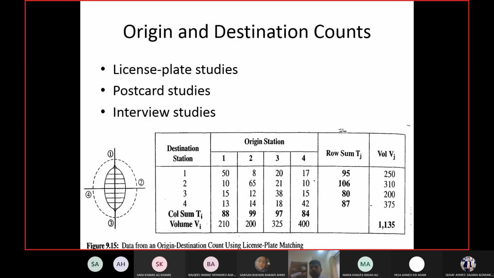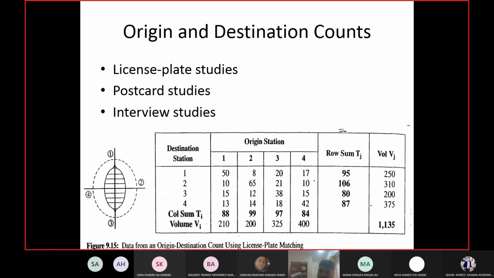If the volume and the summation are equal, the ratio will be how much? If two numbers are equal, the ratio is what? 1. Yes, thank you. So their ratio is 1. The ratio should be 1.